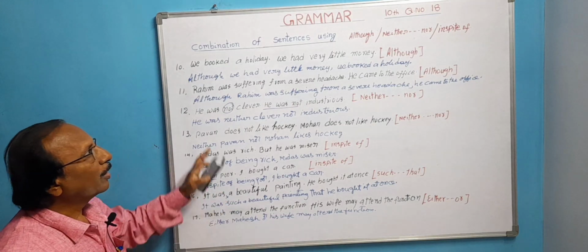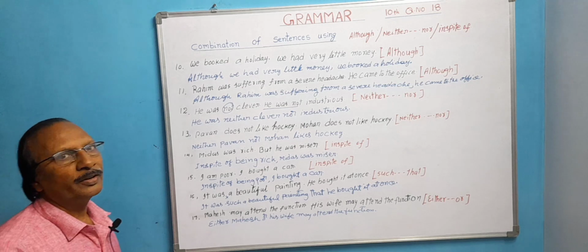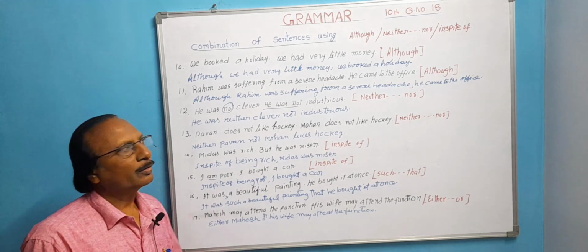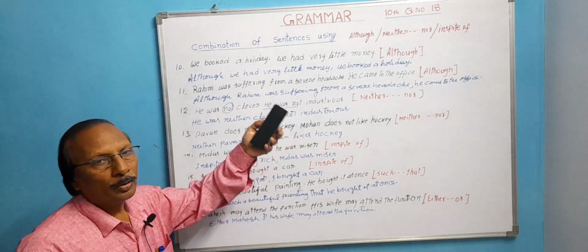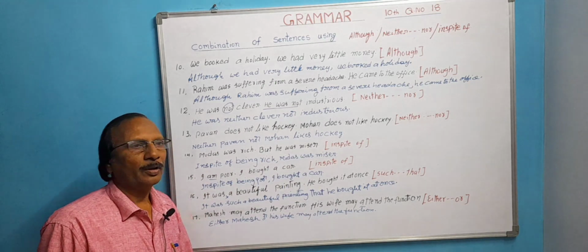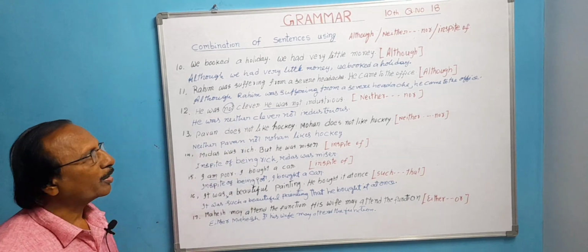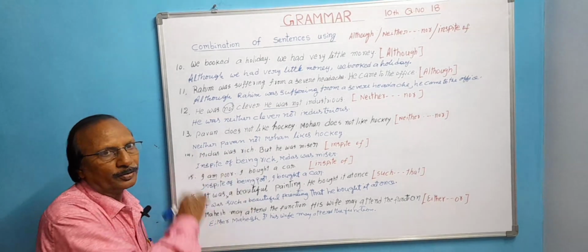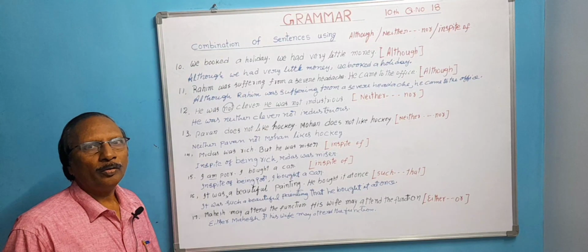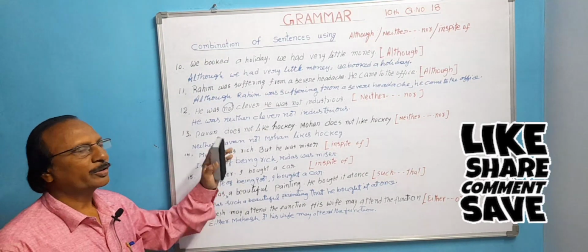In such a way, under question number 18, you may be asked to combine the sentences using either or, neither nor, although, or a subordinate conjunction like as, since, because. So, however the sentences are given, you must be able to write using these rules. I hope you have understood. You may get any one of these models under question number 18.